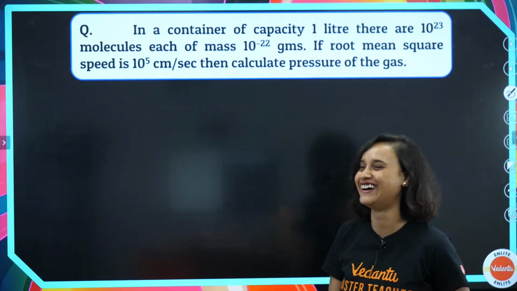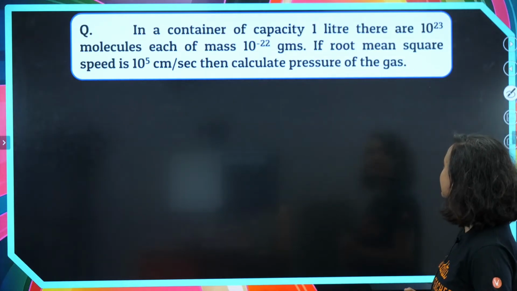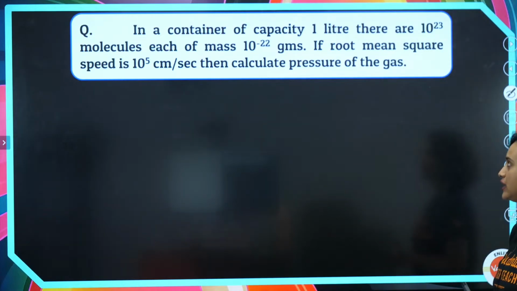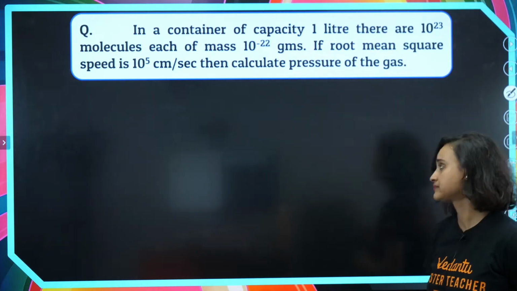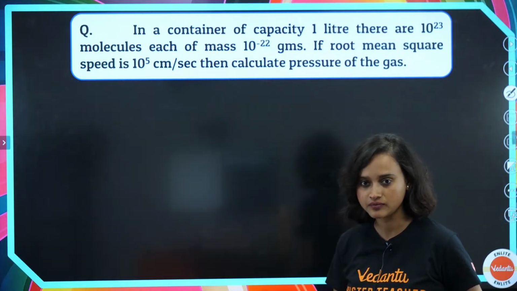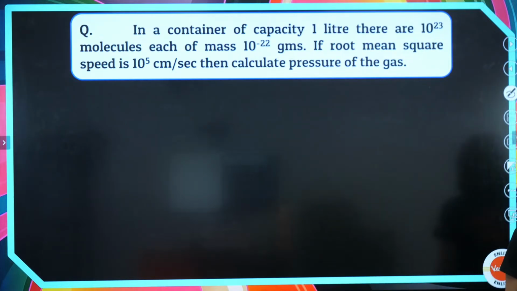In a container of capacity 1 liter, there are 10 to the power 23 molecules, each of mass 10 to the power minus 22 grams. If the root mean square speed is 10 to the power 5 centimeter per second, then calculate the pressure of the gas. Take 2 minutes, note down the things that you have just found out.